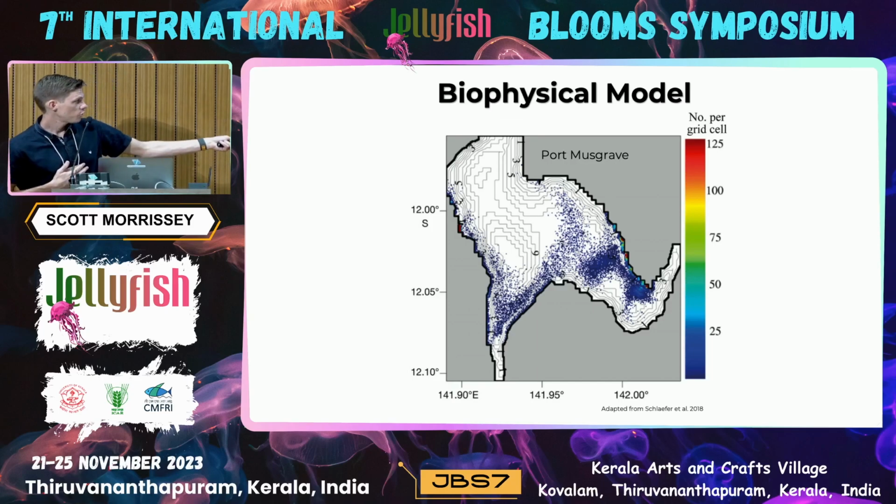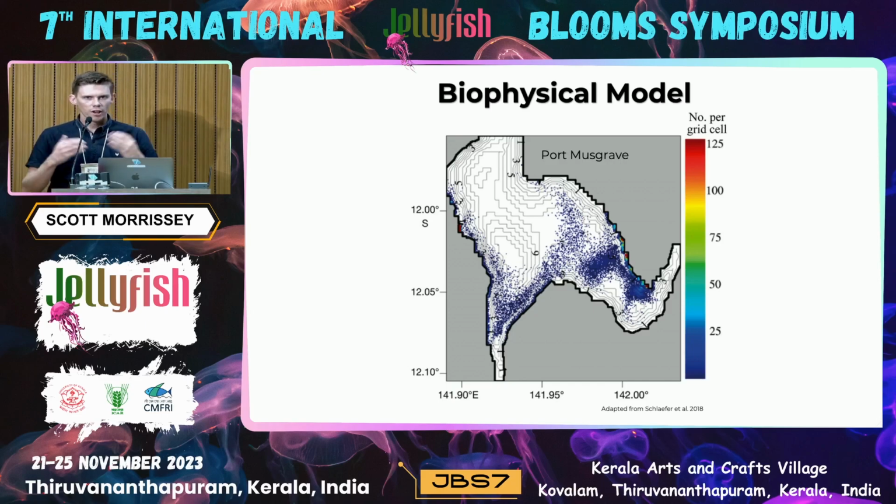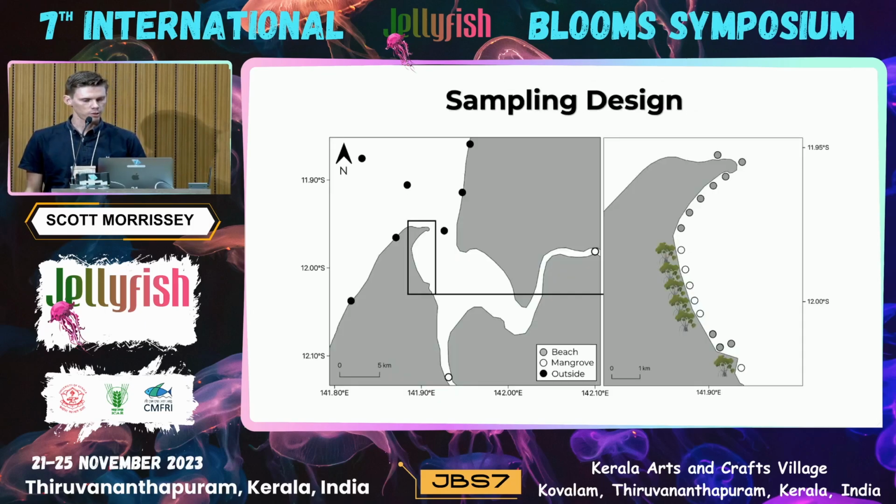Each of these dots you see on this map here represents a theoretical jellyfish, with the color referring to their abundance. And these models that Jody showed high retention of Chironex medusae within the port, with less than 2.5% of them being found to leave the area. And so this subsequently led to the area being hypothesized to represent a population stock of the species.